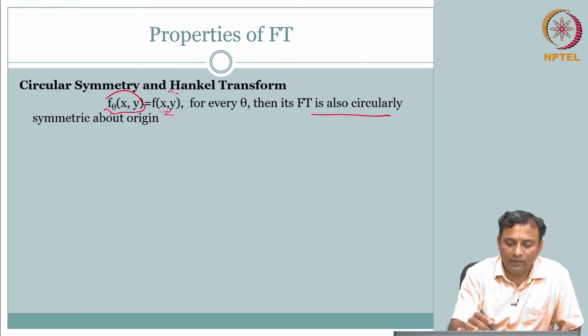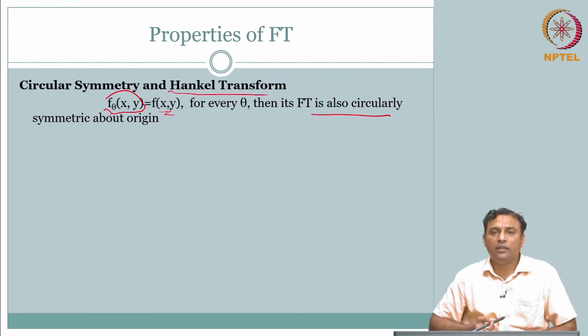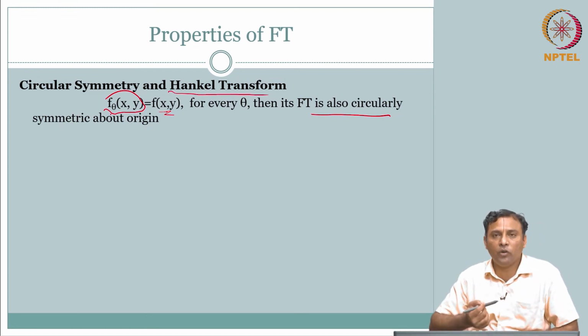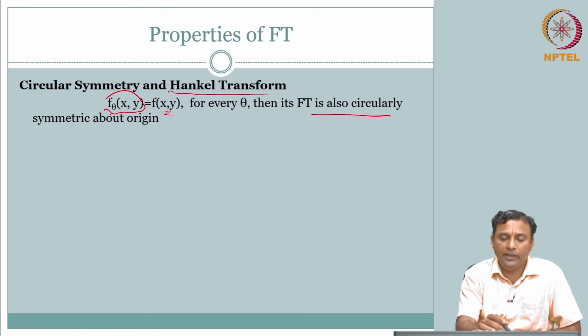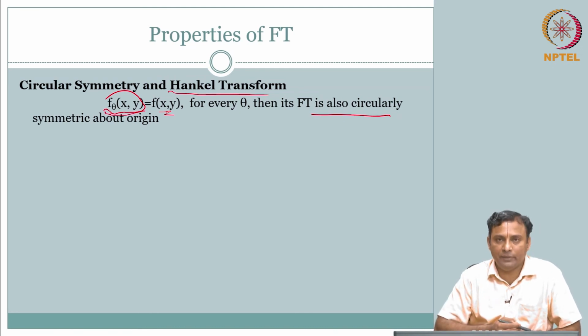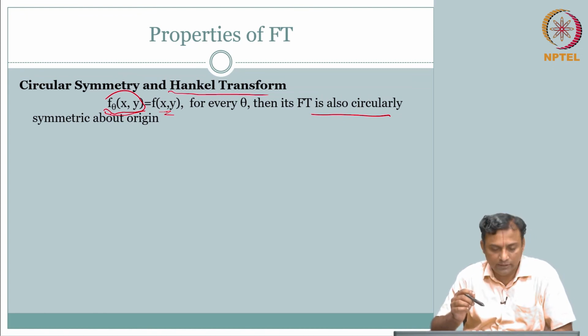But then we will have to look in a little more detail at how we compute this 2-dimensional Fourier transform. If I have f of x comma y as circularly symmetric, that is the input signal, a special case where the input signal is circularly symmetric, it turns out the Fourier transform is also circularly symmetric.